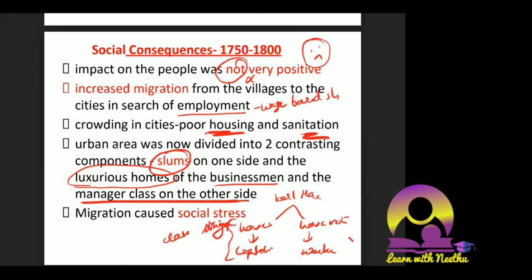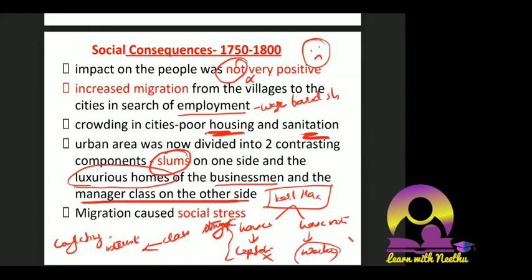They will have conflicting interests. What do you mean by conflicting interest? One person's interest will not favor the other group. Whatever workers want, capitalists will not want. Workers will want to work fewer hours. Workers want more money. Workers want leave on certain days. But the capitalists will not be in favor of that. The opposite, when you think about it: capitalists want workers to work for 12 hours. Capitalists want workers to come every day and work. Capitalists want workers to produce more. That is not in favor of workers. So always these two classes will be in conflicting interest, according to Karl Marx. You can obviously quote Karl Marx here.